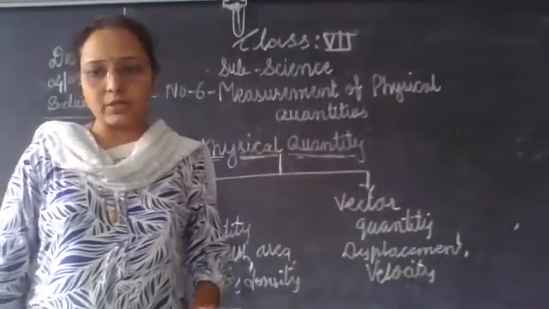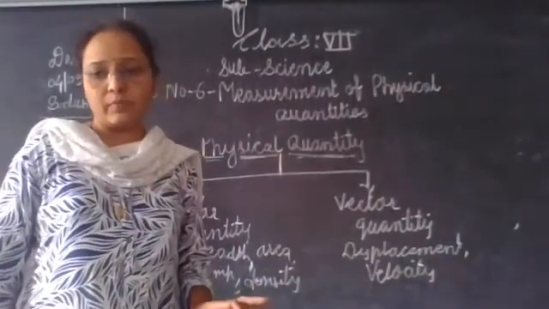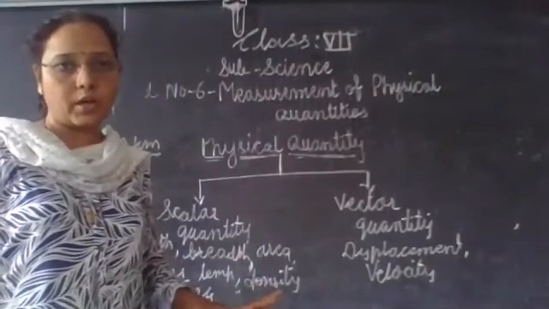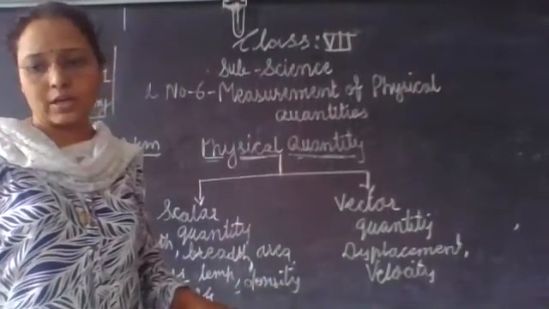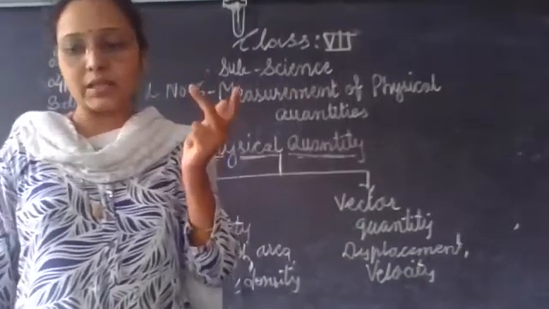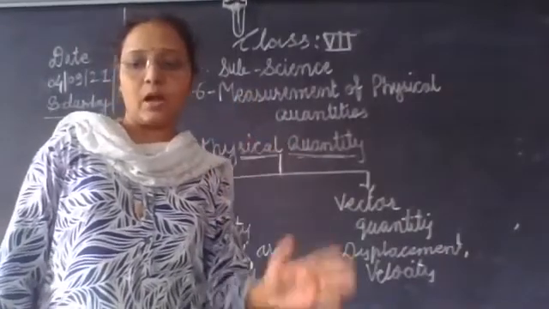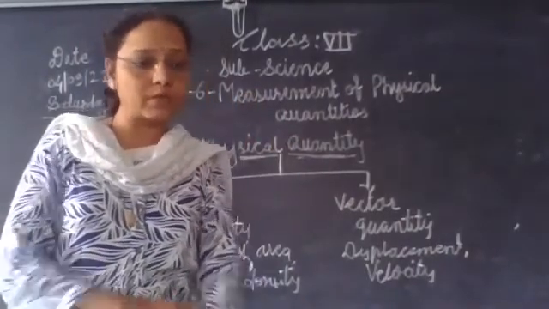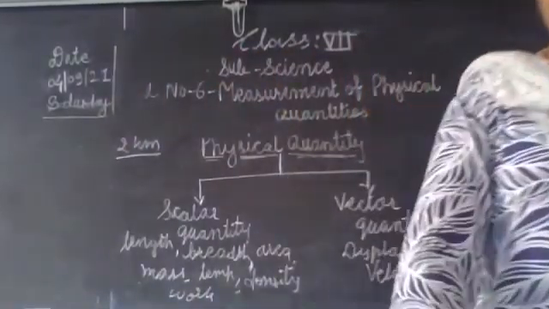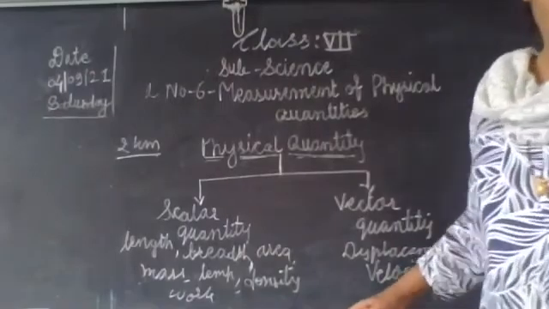And what is meant by a physical quantity? A quantity that can be measured is called a physical quantity. Which are the examples? Mass, weight, density, speed, temperature, volume are some examples of physical quantities.